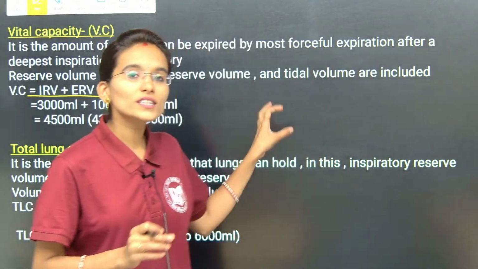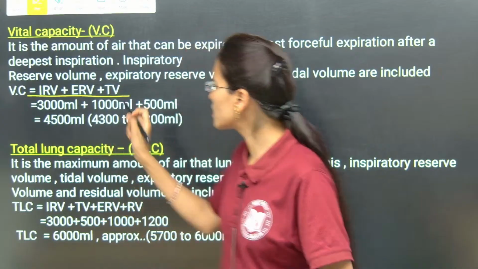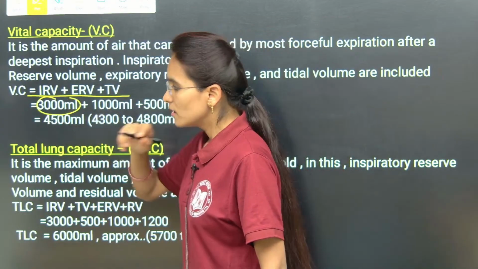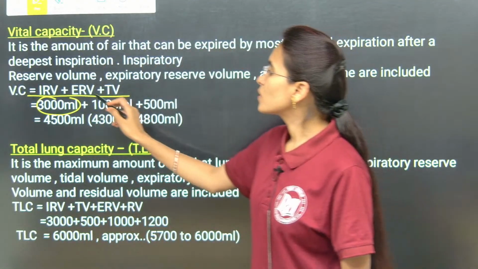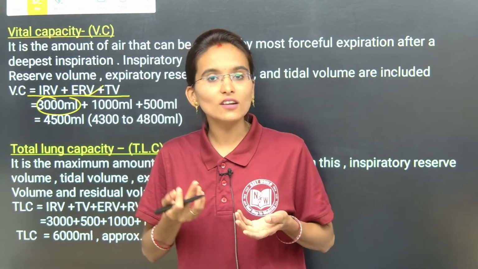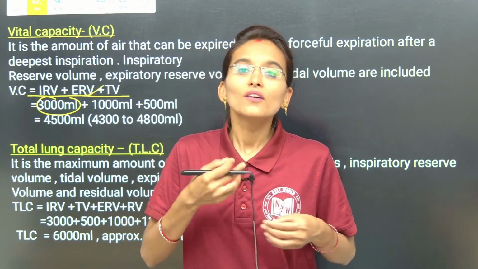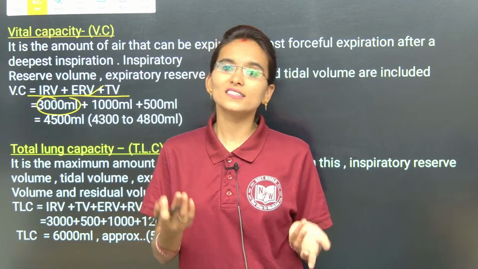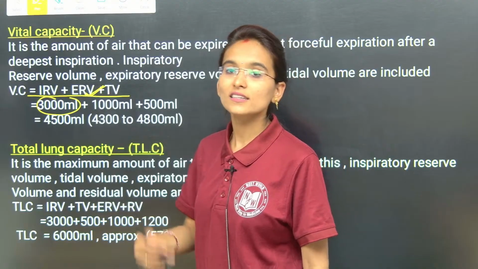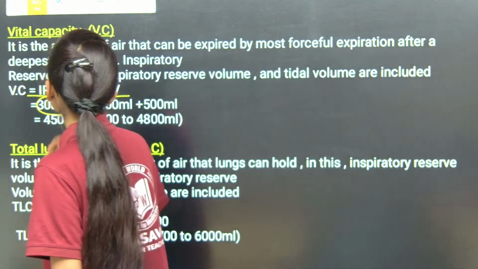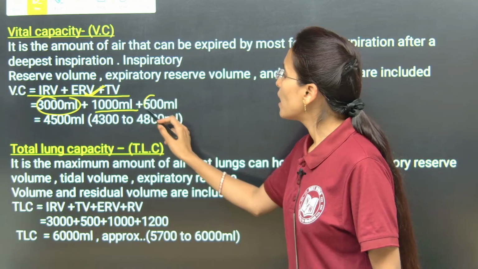But along with the tidal volume, we are inhaling extra air, that is IRV, and that value will be 3000 ml. Next, when it comes to ERV, along with the normal exhalation, we also exhale an extra amount of air, that is the expiratory reserve volume, and that value will be 1000 ml plus 500 ml.